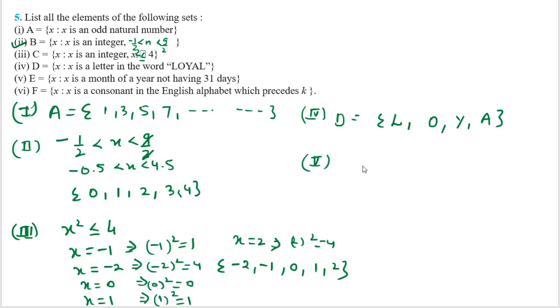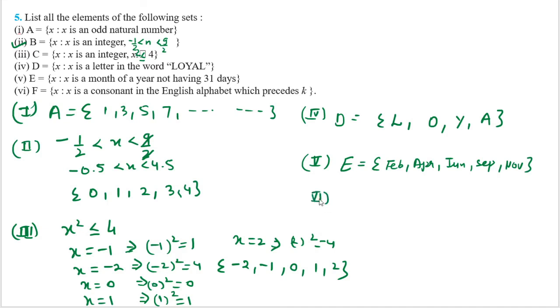Next part, the fifth one. E is equal to x, such that x is a month of the year not having 31 days. How many months are there which do not have 31 days? Like I can say Feb, because Feb has 28. Then April having 30 days. And after April, I have June, so you can add June. And after this you can add September, and after this November. These are the months which do not have 31 days.